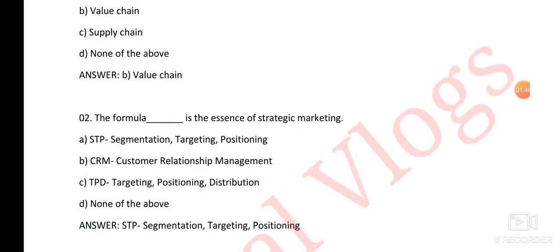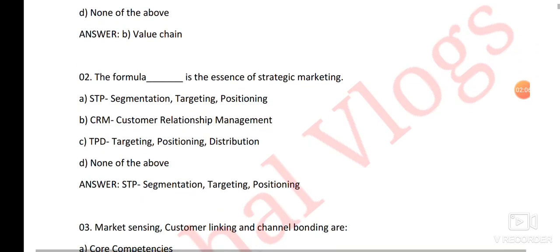This question was asked in this format: STP stands for, and options were given below. This time the question is like, the formula space is the essence of strategic marketing. Then the right answer is option number A, STP, segmentation, targeting and positioning.